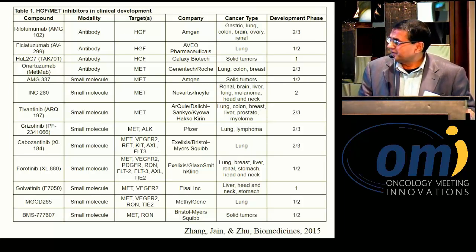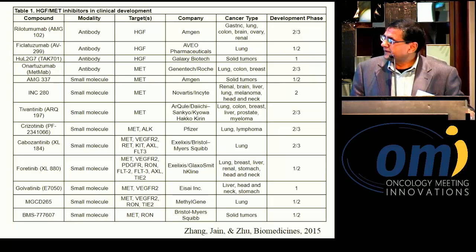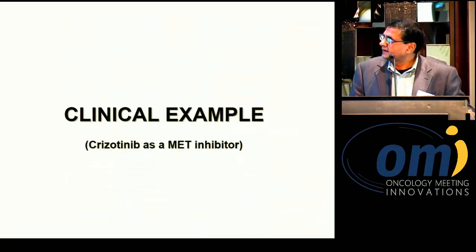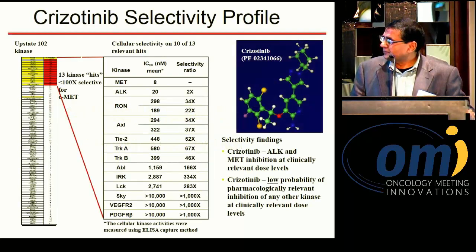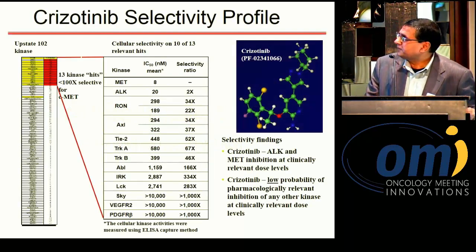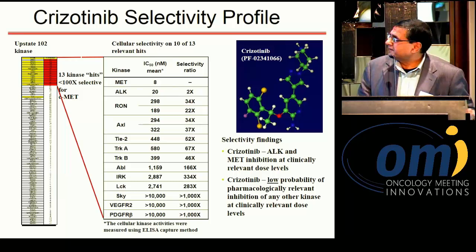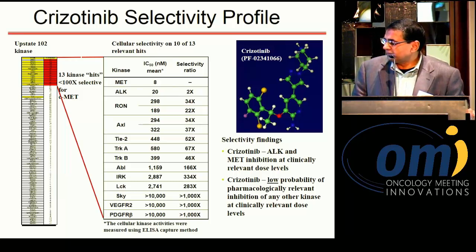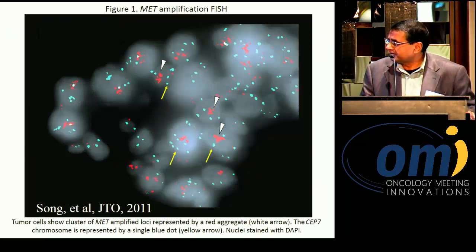Some of the old drugs that have been tried have not worked necessarily, but I think that's because of the biomarker-driven pathways that's important for MET. And let me show you that as an example. So Ignatius Wu, initially, and us, we started this concept for MET inhibition with crizotinib in 2005. And clearly, crizotinib has anti-MET activity, as you can see, and not only that, but ALK activity as well as ROS1 activity, and now even TRK1, TRK2 activity.